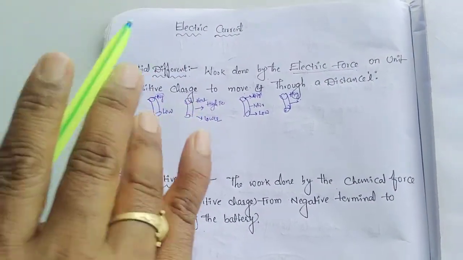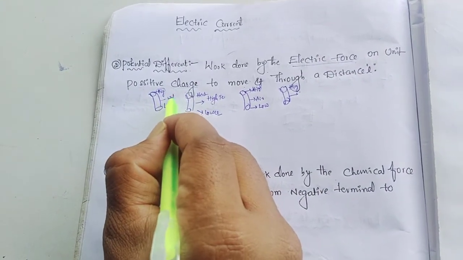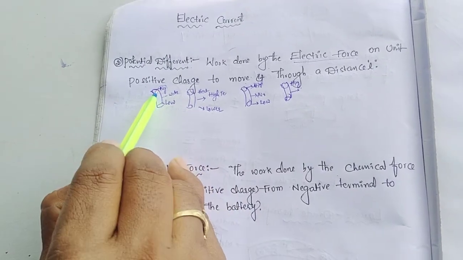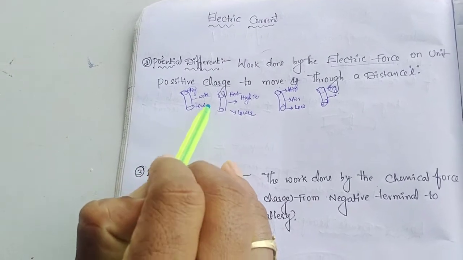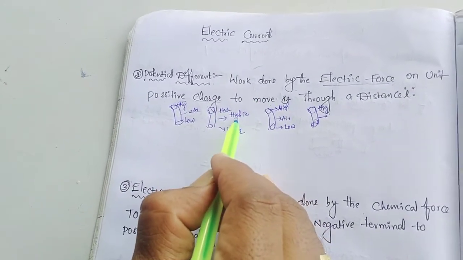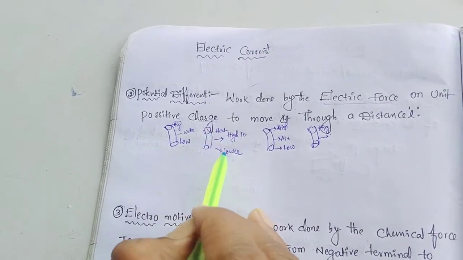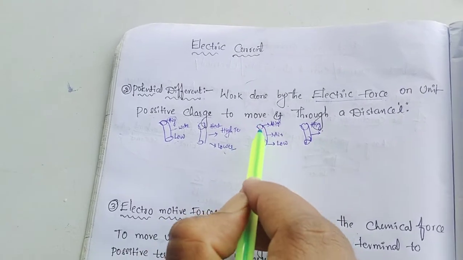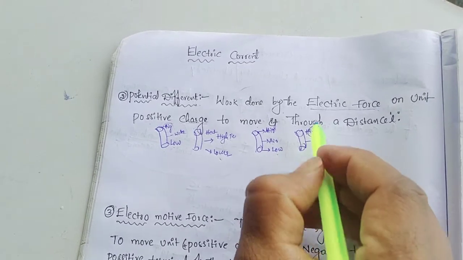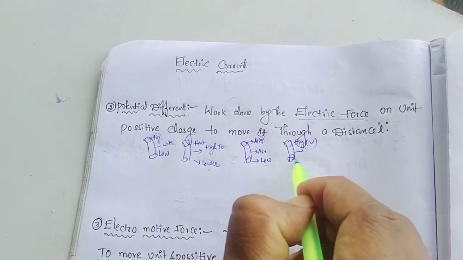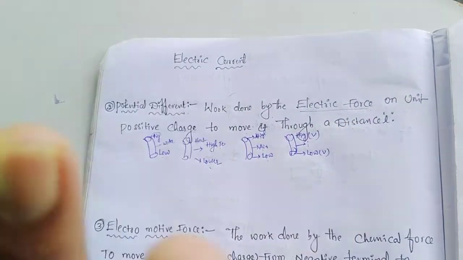For example, water flows through a pipe from a higher level to a lower level, and the water can flow very easily. If heat flows from high temperature to low temperature, if air flows from high pressure to low pressure, if current flows from high potential to low potential, that is our concept of potential difference.